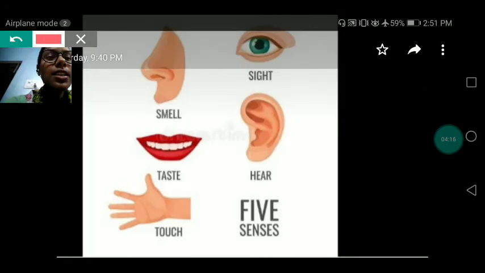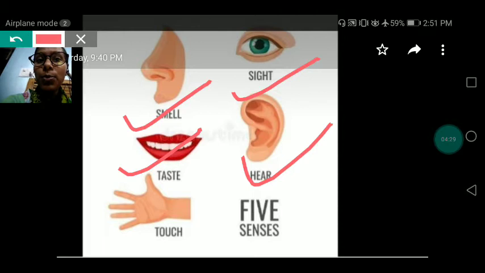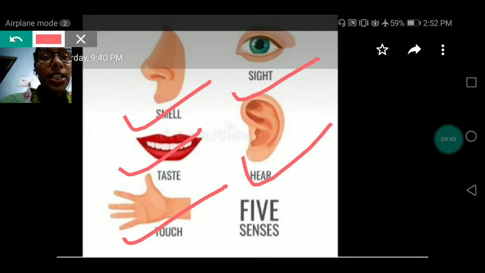Here also you can see. With the nose, smell. Eye, sight, means with the help of eye we can see the scene. Taste. Yes, hear. With the help of ear we can hear. With the help of skin we can touch. These are the 5 sense organs which we have in our body, by which we can see the things which are around us. We can smell the things. We can breathe. We can smell the things around us, either good or bad.